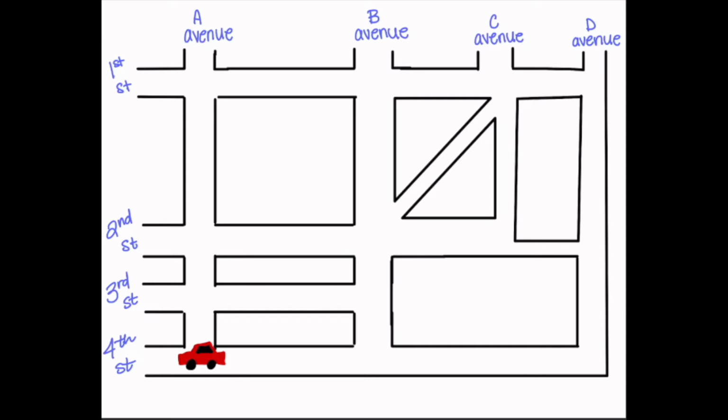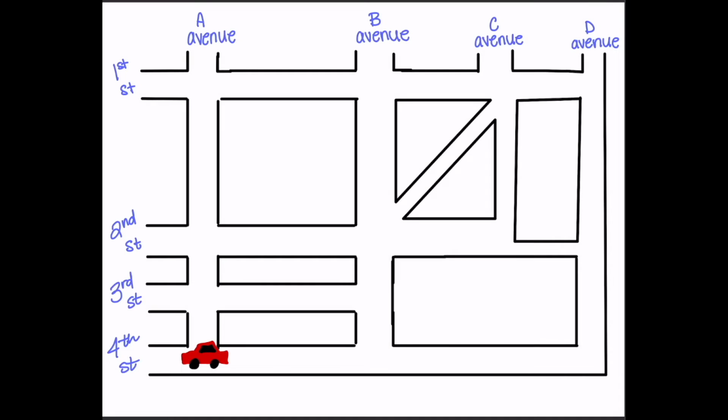We can also make assumptions about the map based on if the graph is directed or undirected. In this case, the graph is going to be directed. What this means is that directed graphs have direction. So for example, let's say that all of the streets are one-way. A Avenue is a one-way street going up. B Avenue is a one-way street going down. C Avenue is going to be a one-way street going down, and D Avenue is a one-way street going up.